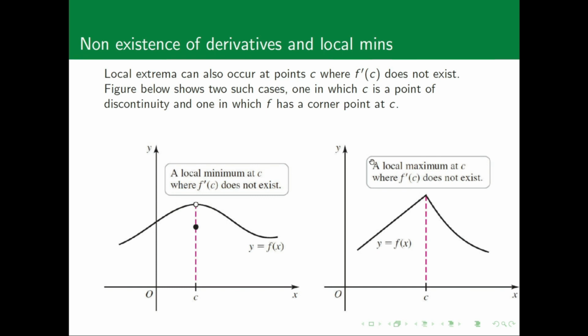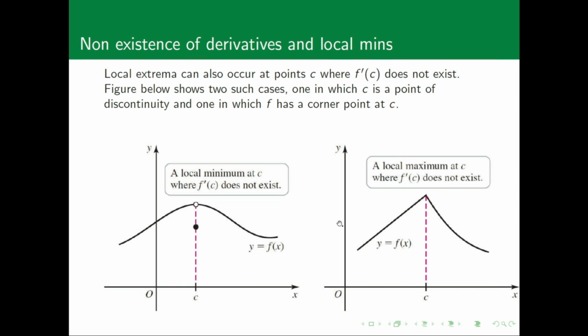Now, take a look at the following example. Local extrema can occur at point c where f prime of c does not exist. In this first function, we have a local minimum at c. So for example, if you take an area around this point, clearly this point is going to be smaller than all the others in the function. But clearly f prime of c does not exist because the function is not continuous. So notice that there's no relationship here with the fact that there's a local minimum and f prime does not exist.